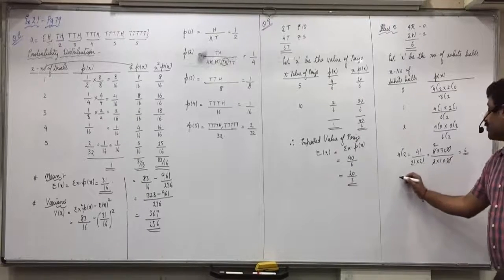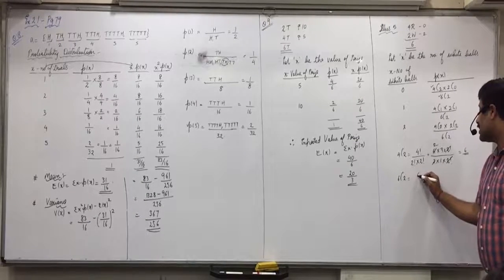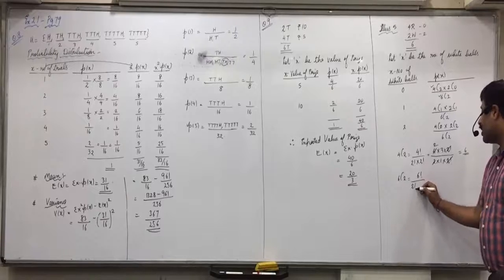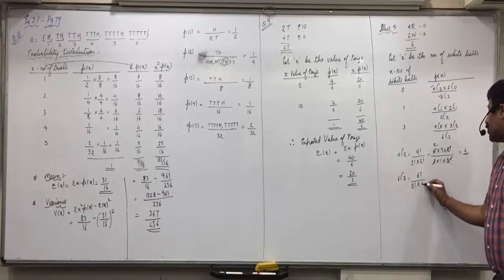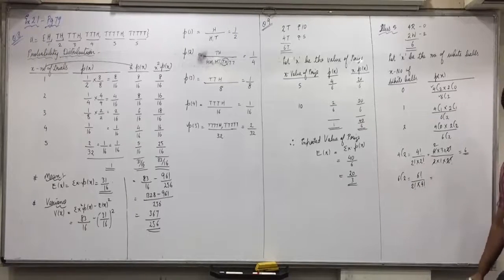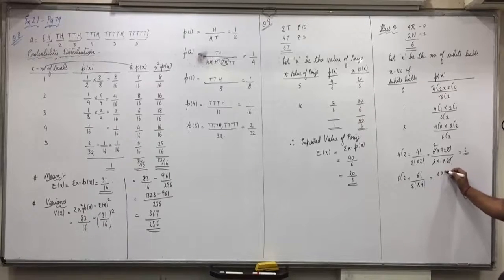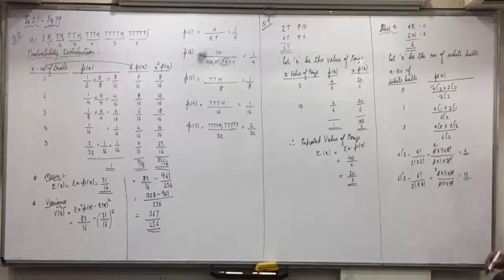And 6C2 is 6 factorial upon 2 factorial into 6 minus 2, 4 factorial. 6 into 5 into 4 factorial upon 2 into 1 into 4 factorial. 4 factorial cancels, 2 into 3 is 6, 3 into 5 is 15. Now this we can directly do. Did you understand the workings?